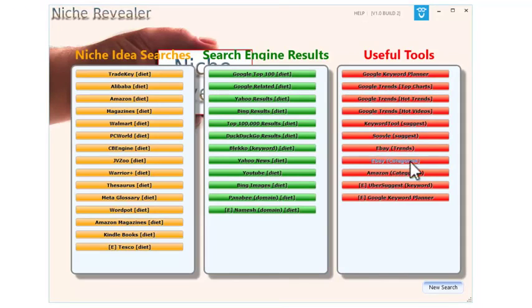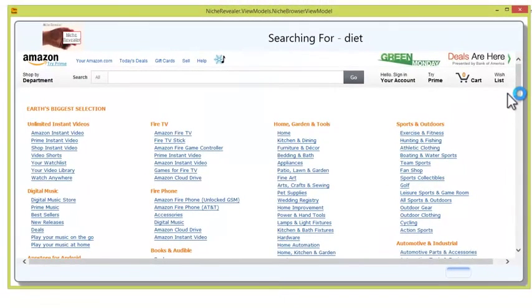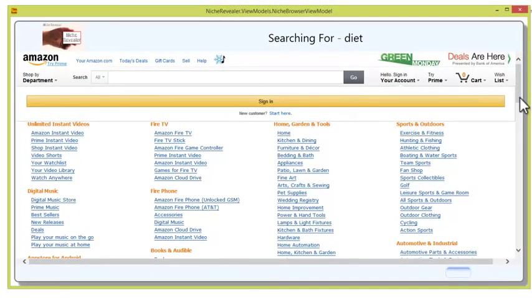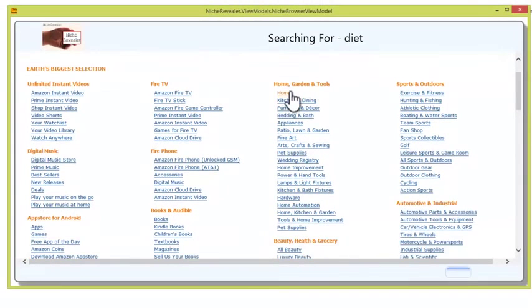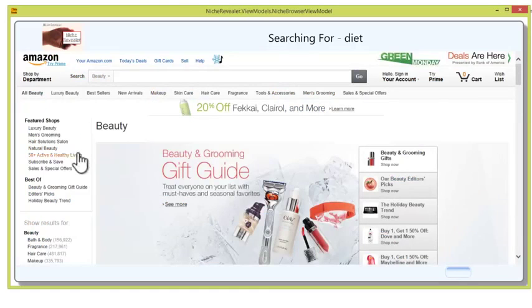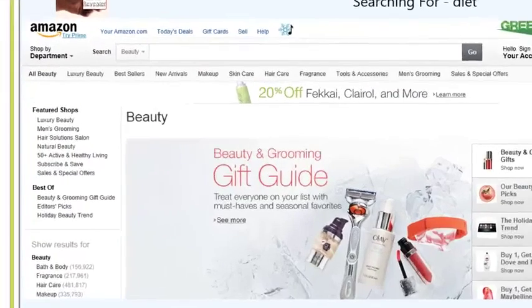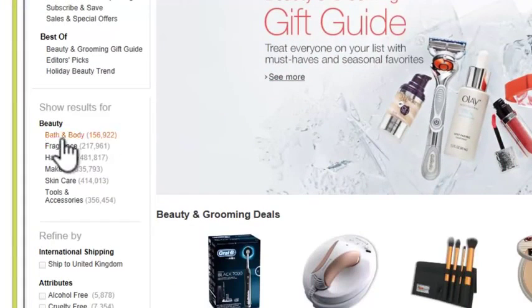And finally here we have some useful tools, the Google Keyword Planner, of course. We have Ubersuggest, which is a keyword suggestion tool that will give you the actual keyword suggestions from Google and the various search engines. We have just anything Amazon categories, for instance. So we just look at the actual Amazon categories and we can drill down into these. So just look at this: home and garden, beauty, health. So look at all beauty, and that drills down now. We can look over here and we can see on the left hand side that we've got beauty, we've got body and bath, we've got fragrance, we've got hair care, makeup, skin care.